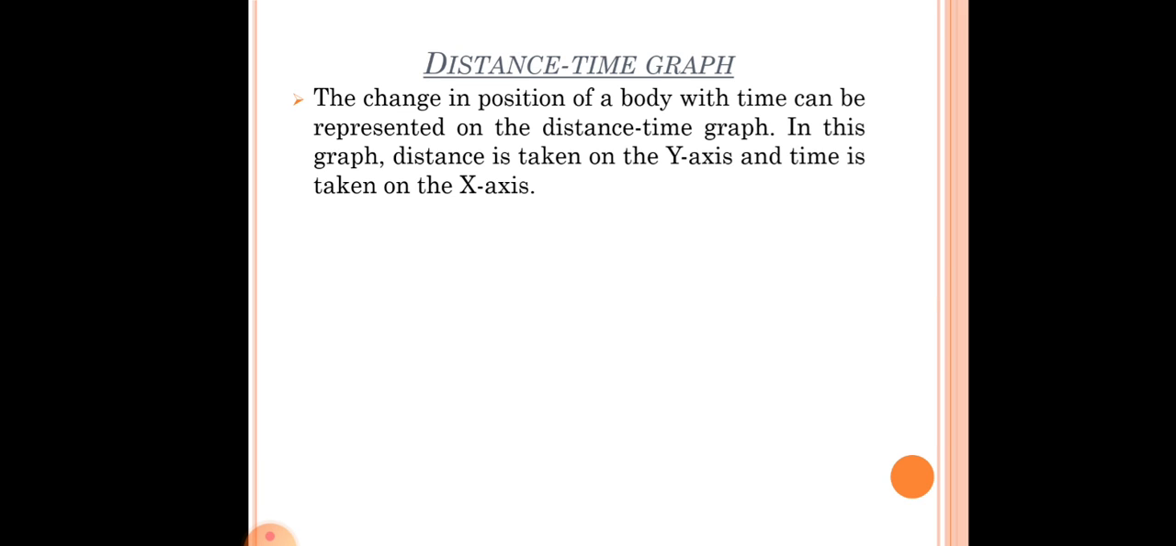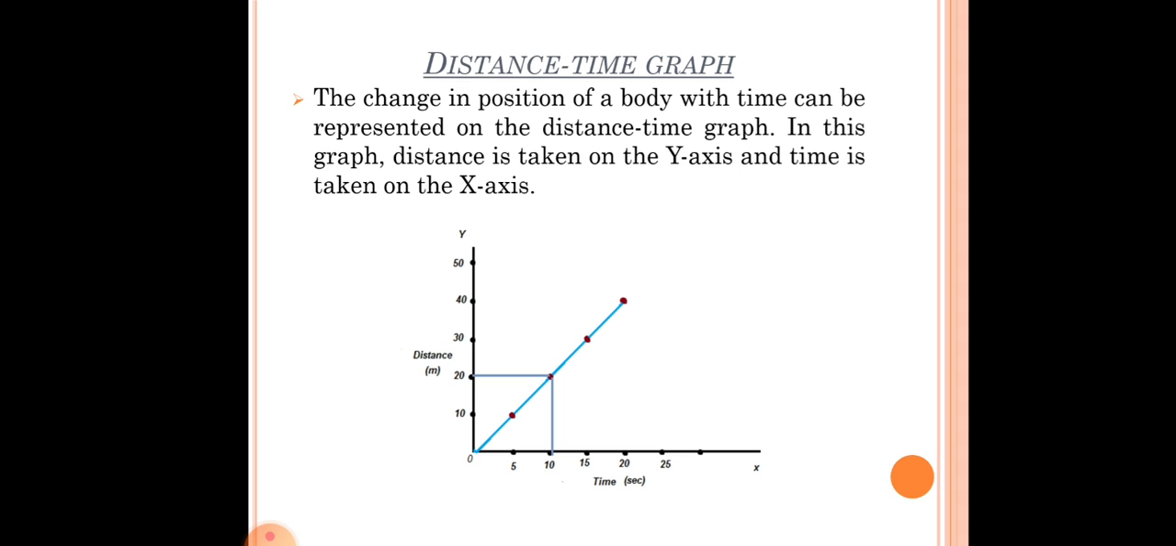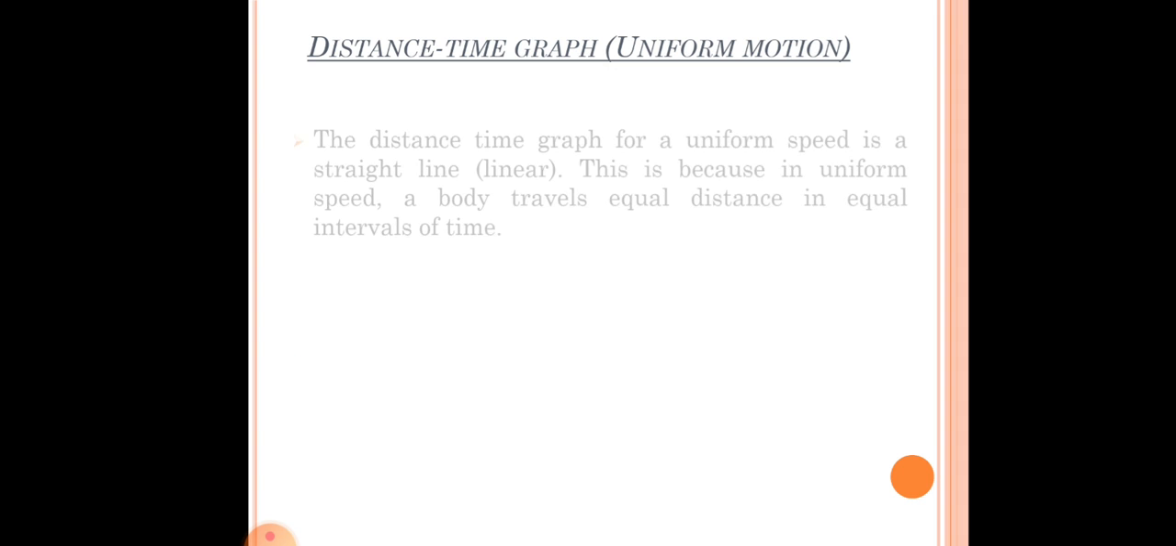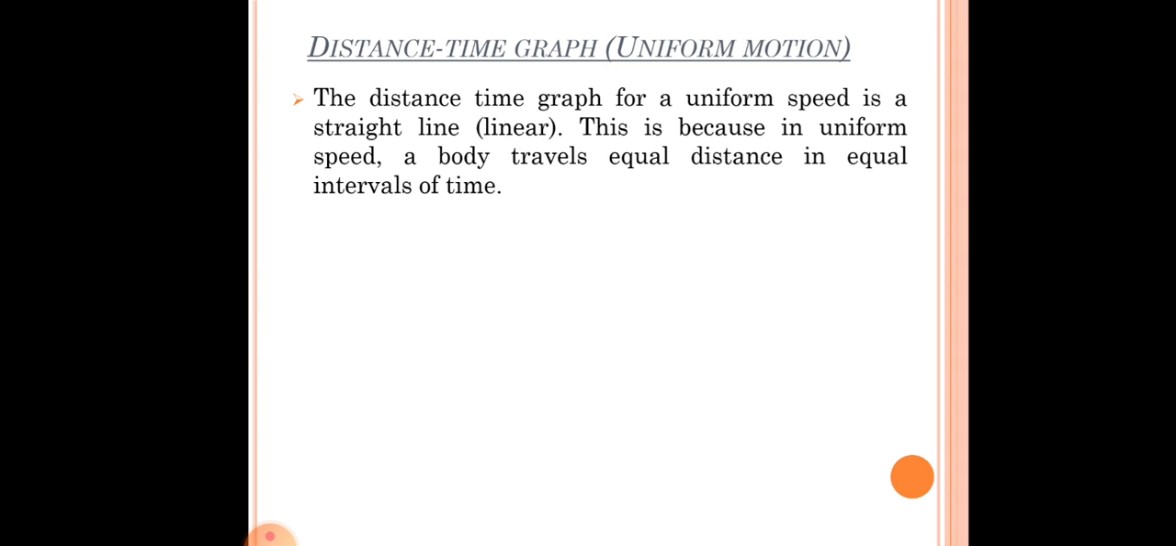So in the x-axis we take time. In this graph, as you can see, in the x-axis we have taken time, and in the y-axis we take distance, right? Now let us see how a distance time graph will look like in case of uniform motion. The distance time graph for a uniform speed is a straight line. In case of uniform motion, you will get a straight line in distance time graph.